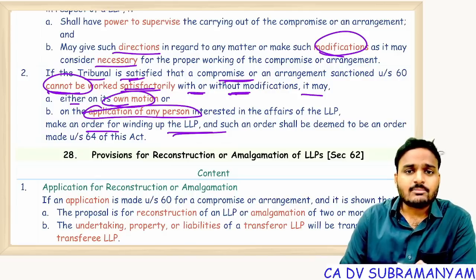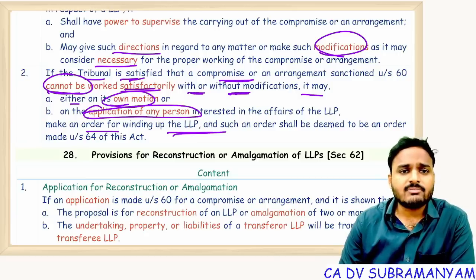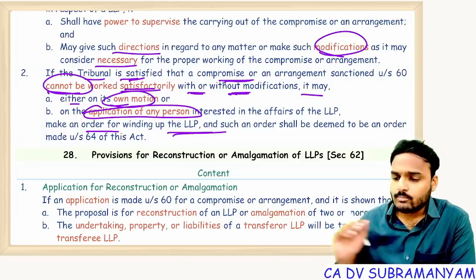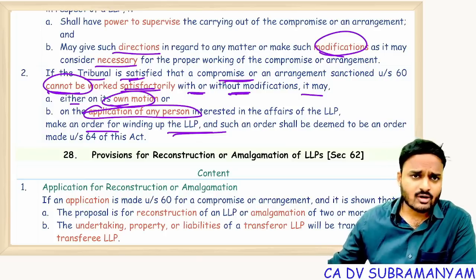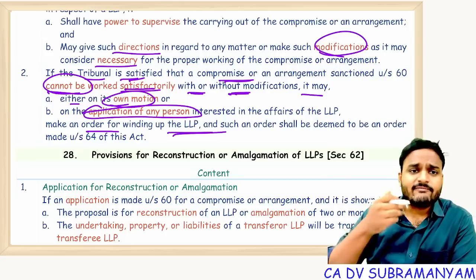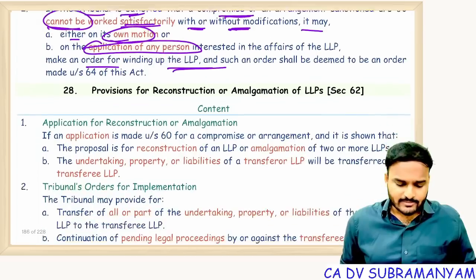So if tribunal comes to a conclusion that compromise or arrangement sanctioned under section 60 can't be worked, either on its own motion or when an application is filed by the affected person, tribunal will order for winding up of the LLP.